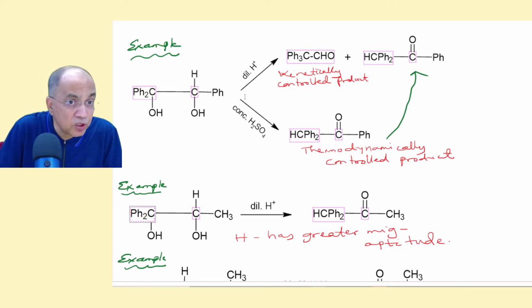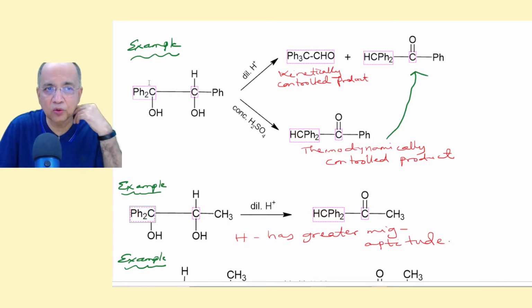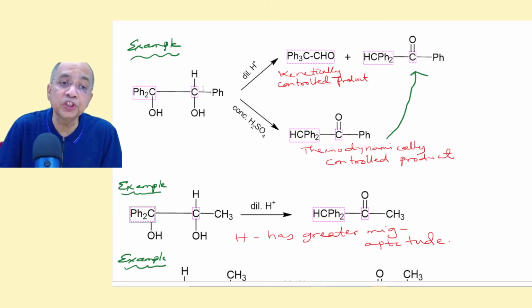Now see, if you are using a dilute condition and low temperature, dilute sulfuric acid, then of course the positive ion will be formed here. The first formed carbocation will be here. Why? Because there are 2 phenyl groups. It will conjugate and stabilize the carbocation. That is kinetically controlled. Then there is a competition between these two. And in the dilute condition, it is the phenyl which migrates to form the aldehyde, as it is virtually kinetically controlled because the first formed carbocation is here.